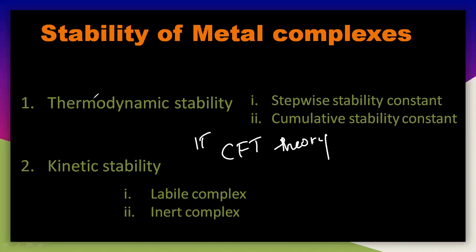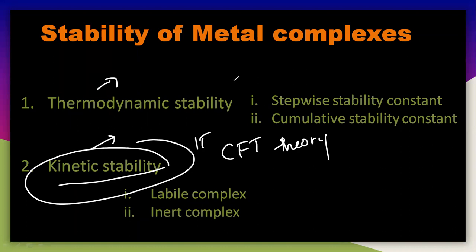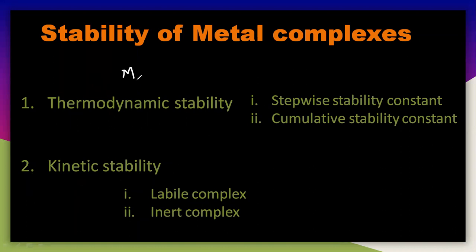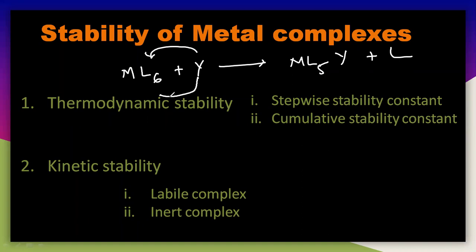I already told you about the thermodynamic stability and the kinetic stability. Here the kinetic stability includes the reactivity of a particular complex. So let us take a substitution reaction like ML6 reacting with Y, which is the incoming ligand. It will substitute a ligand, and you will get ML5Y. Y is the incoming ligand which replaces this L, so Y is substituting over this particular ligand. So this is a substitution reaction.